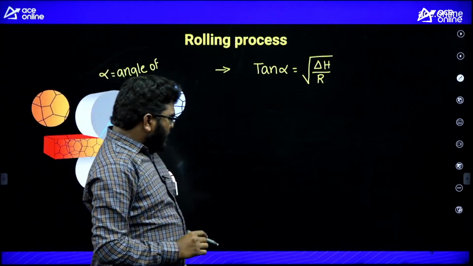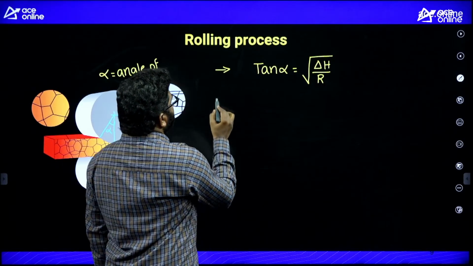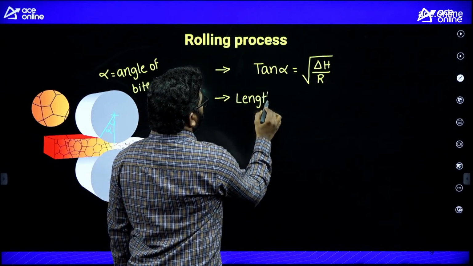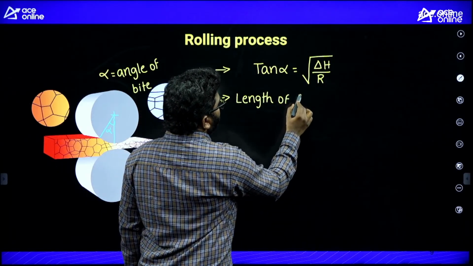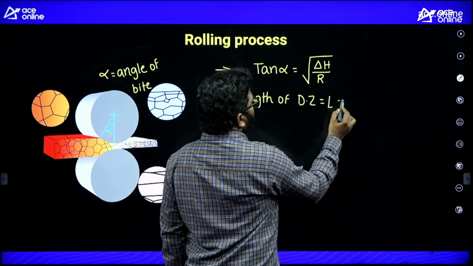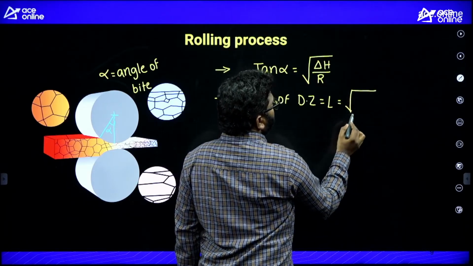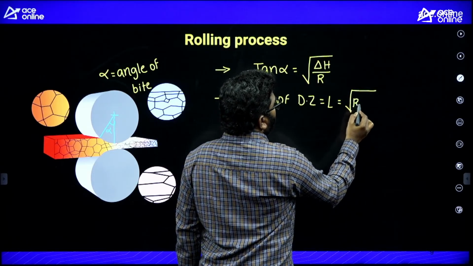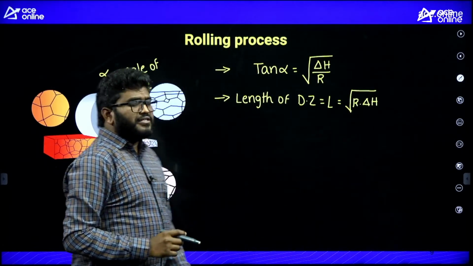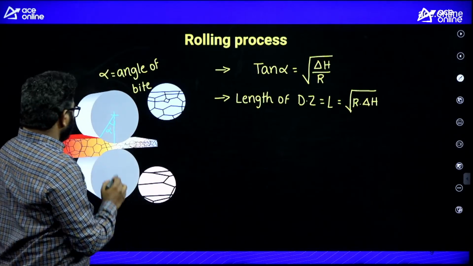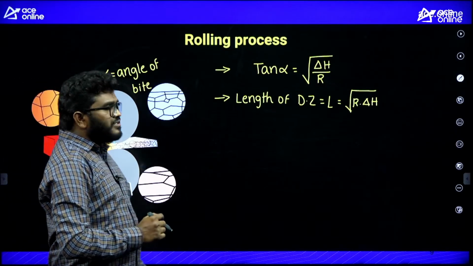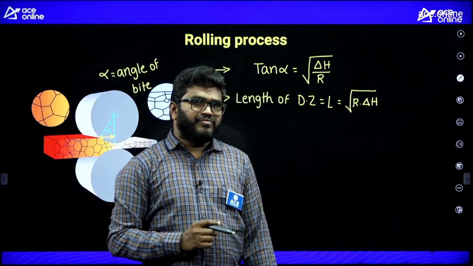Then the next formula is the length of the deformation zone. Length of the deformation zone I am writing as L, that is equal to under root R into delta H. L is equal to root of R delta H. By using this, we find the length of the deformation zone. See here, this is the length of the deformation zone.